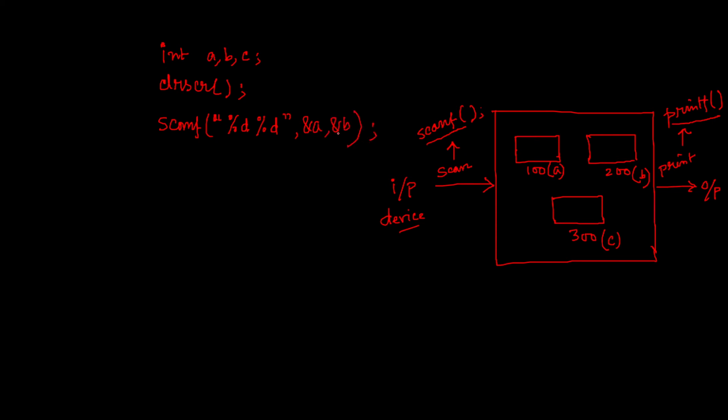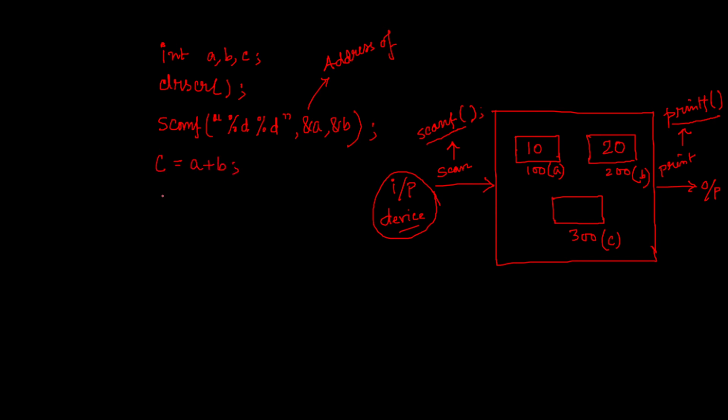So this & has a specific meaning. You know this, I hope. This is what we call ampersand. It means address of. So you are instructing the machine that you want to scan data into the address of a and the address of b. Whatever data is inserted from the input device will be inserted in the address of a, that is in 100, and then the address of b, that is in 200. Suppose you have given 10 and 20, so the 10 and 20 get stored over here, and then you have a very simple statement, c = a + b.